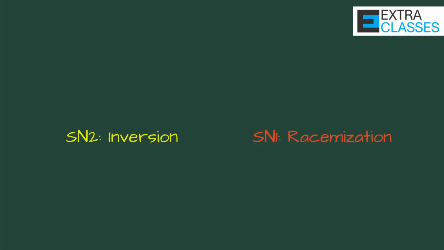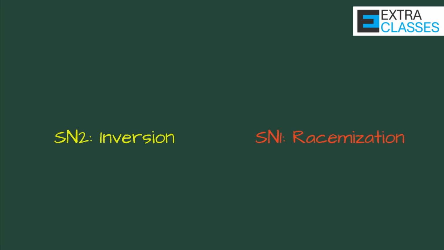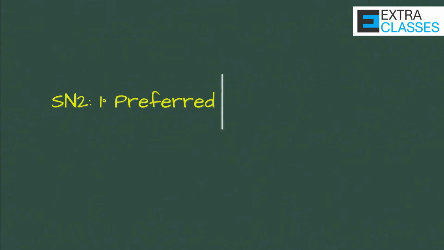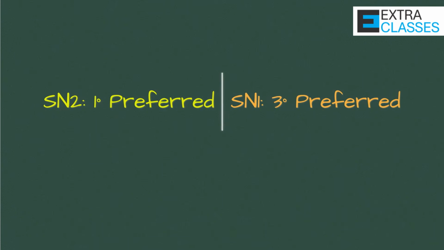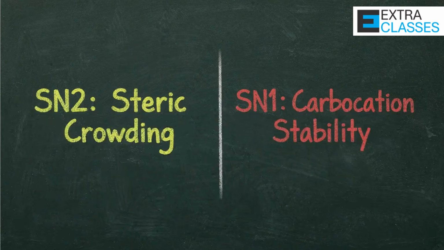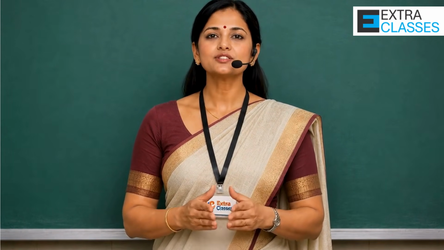In SN2, inversion of configuration occurs. In SN1, racemization occurs. SN2 prefers primary haloalkanes. SN1 prefers tertiary haloalkanes. SN2 is sensitive to steric hindrance. SN1 depends on carbocation stability. If you remember these 5 differences clearly, you can solve 90% of substitution questions.